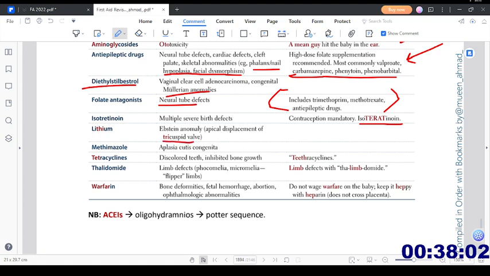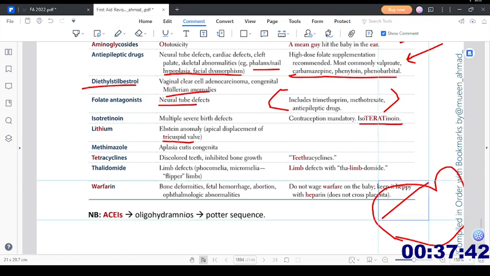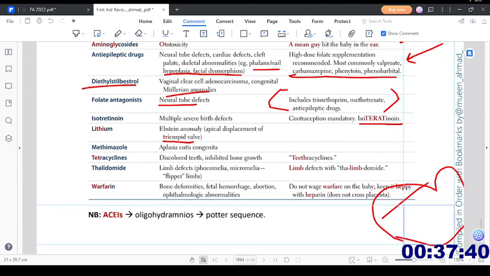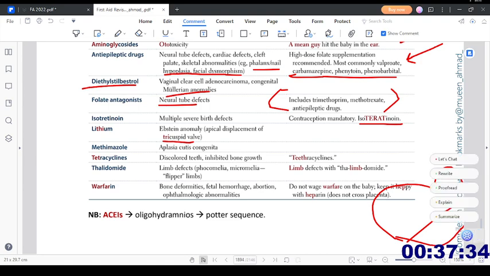So what happens is the apical displacement of the tricuspid valve, right? Let's suppose this is the heart, and this is the right side. The normal position of the tricuspid valve is somewhere here, but the tricuspid valve shifts downwards all the way till here. So there will be a very big atrium. This concept is called atrialization of the ventricle.